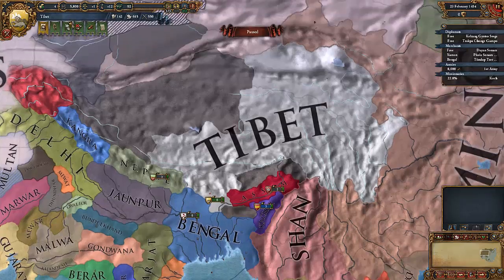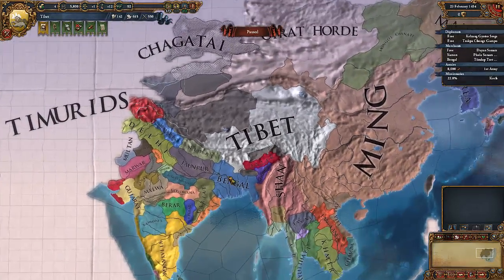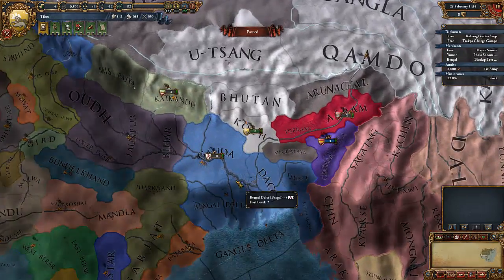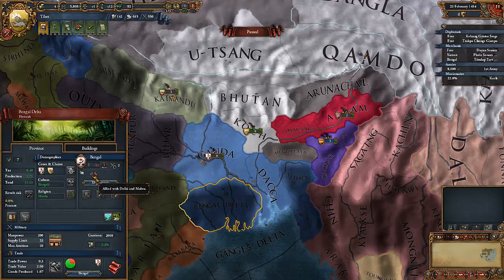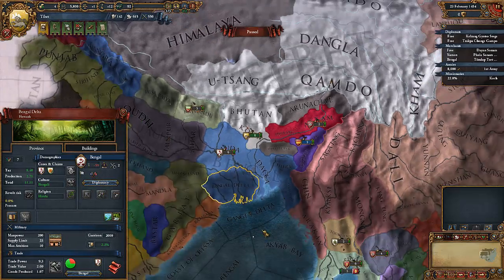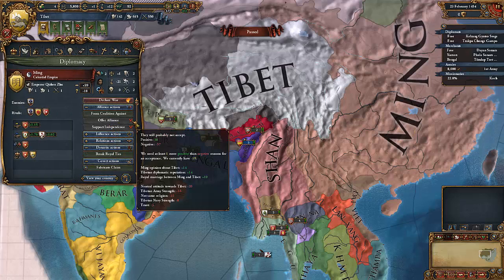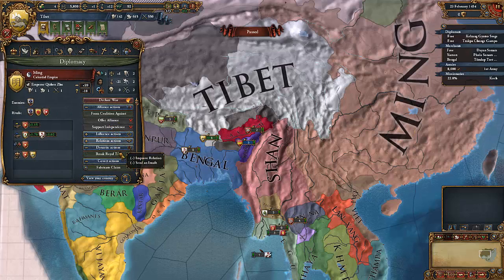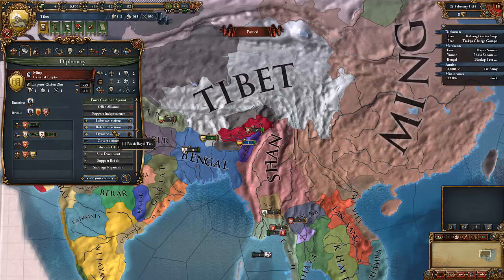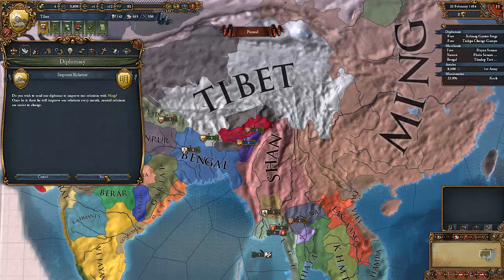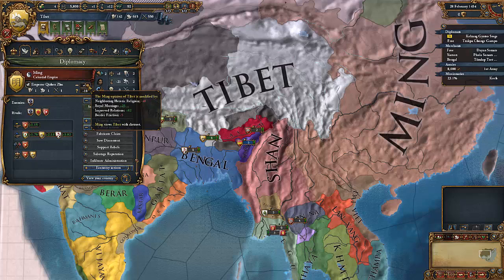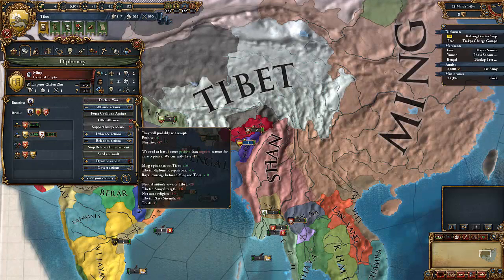Now as for what to do next, if we take a look at Bengal, Bengal have 8 troops. They are also allied with Delhi and Malwa. Now I would like to get an alliance with Ming if we can. So relationships, let's go and improve relations, and let's hope that they'll want an alliance soon.